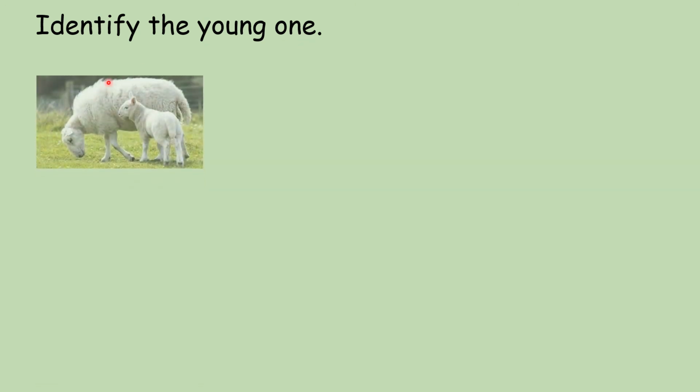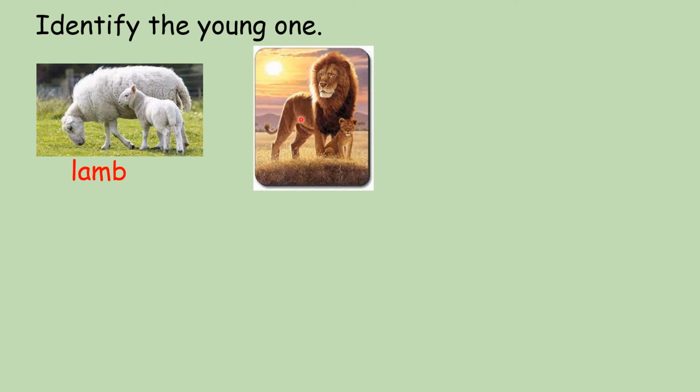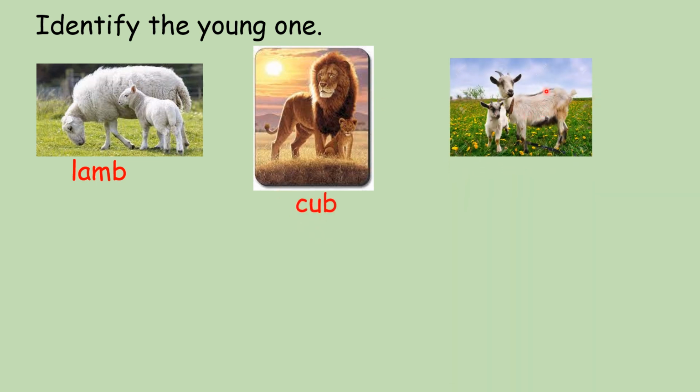Now here, children, we will identify the young one of an animal. I will show you a picture and you have to identify it. Tell me, what is the young one called? This is a sheep. What is the young one of a sheep called? Lamb. This is a lion. What is the young one of a lion called? Cub. This is a goat. What is the young one of a goat called? Kid.